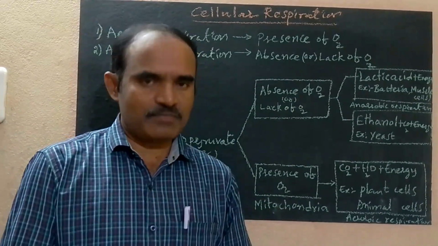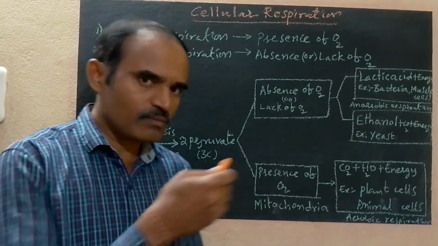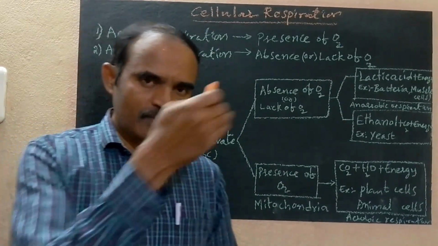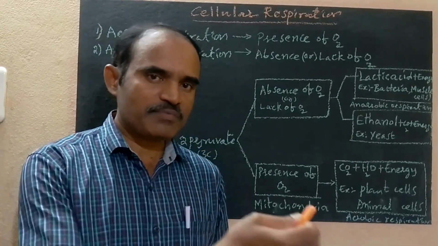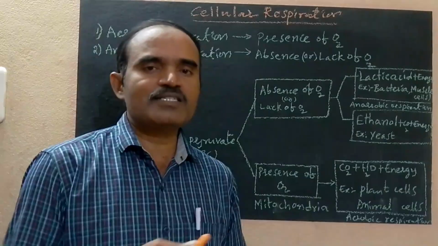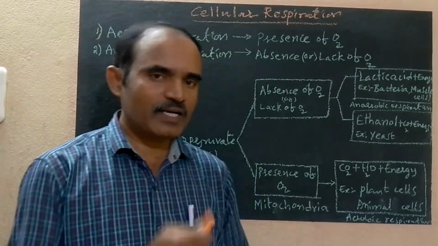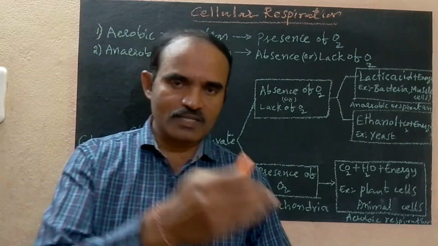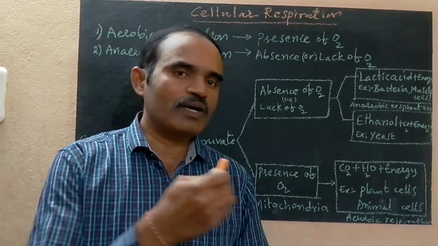In lower organisms, while breaking down food into energy, along with carbon dioxide, other substances like alcohol are also produced. So what is meant by respiration? Respiration is one of the important processes in living organisms, breaking down food into energy.